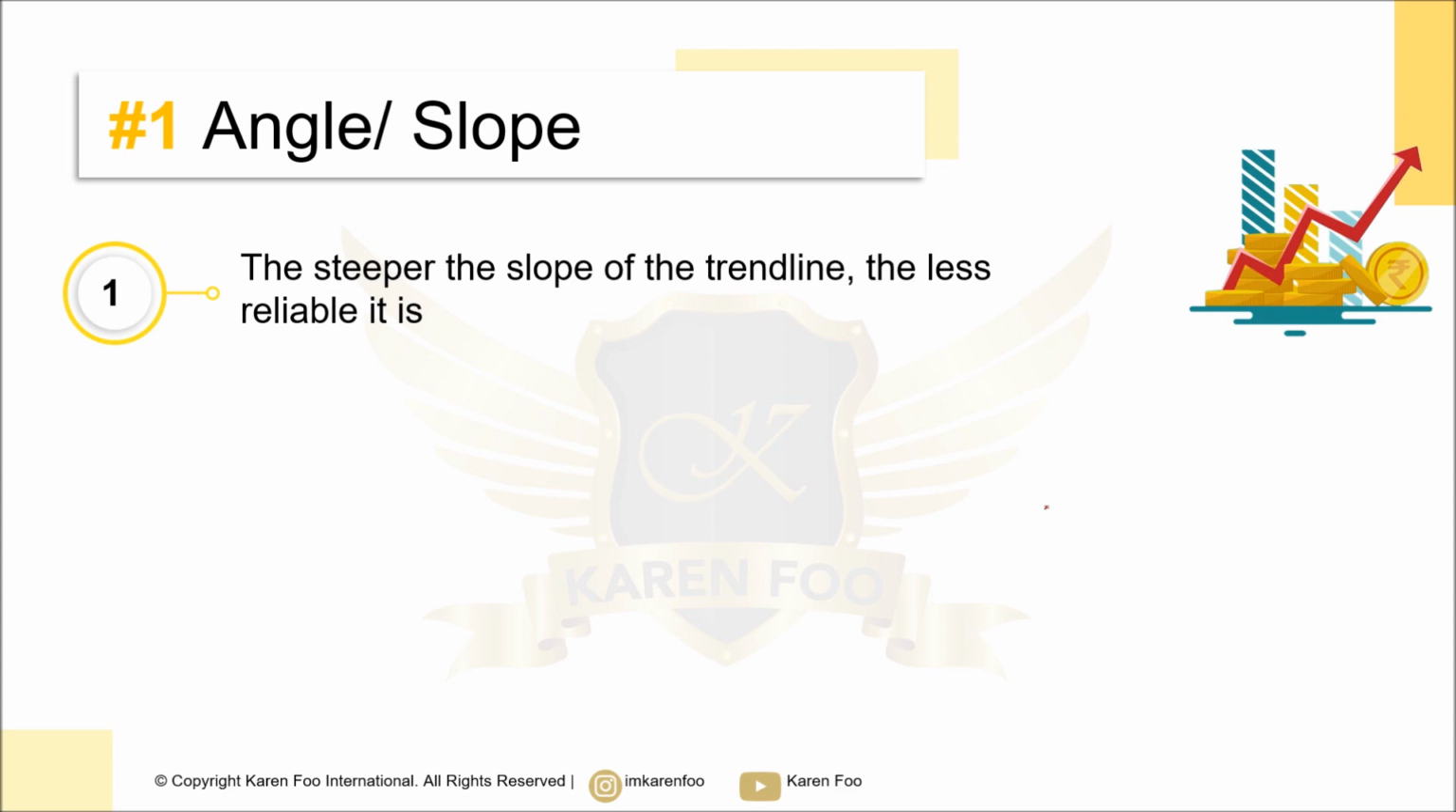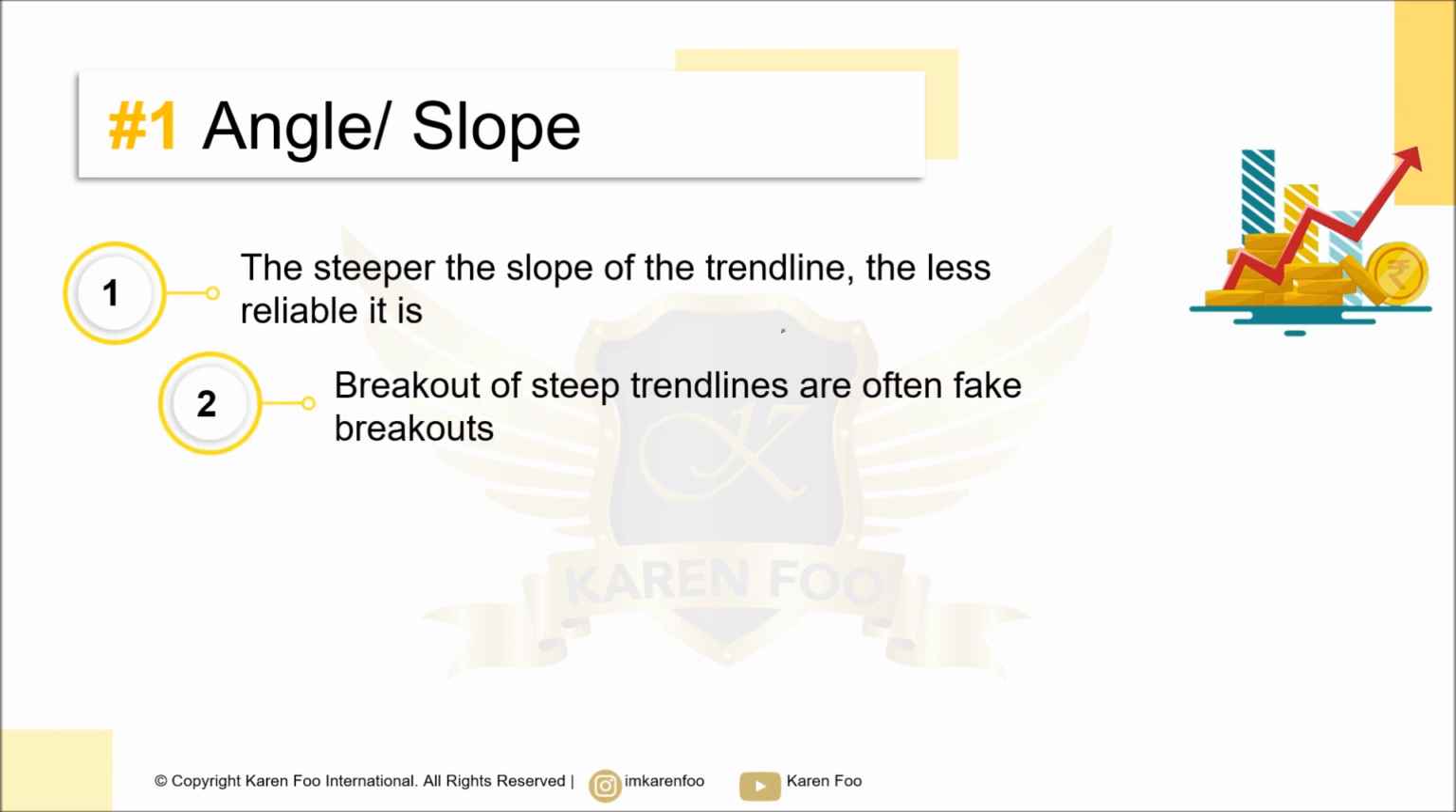Okay, now there's no specific angle as to what angle is considered steep, but I would say if it goes above 50 degrees, then it's a bit too steep. Okay, and the breakout of steep trend lines are often fake breakouts. Normally, when the price breaks a very steep trend line, it will go sideways a little bit and then continue to go in the same direction of the whole trend. Or it can break for 1 or 2 candles, then it continue in the same direction.